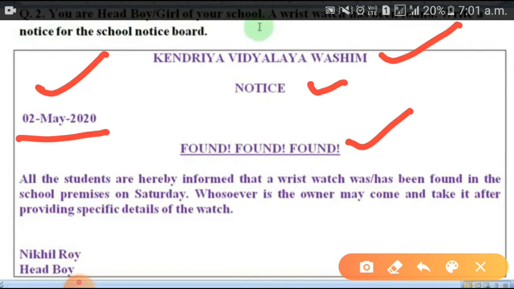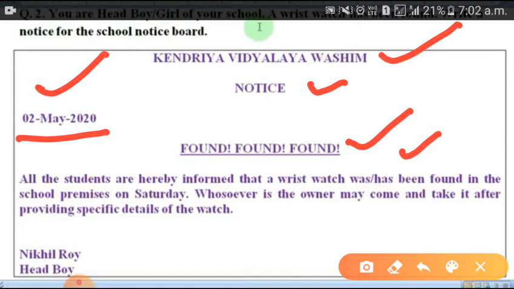You can use "was found", which is the past tense, or "has been", which is the present tense in passive. Then in the school premises on Saturday, you will write the name of the day also, when that article was found. So everything will be clear.